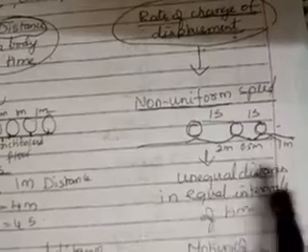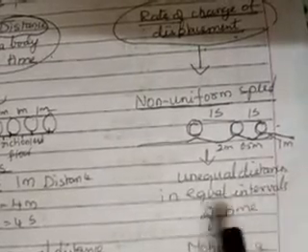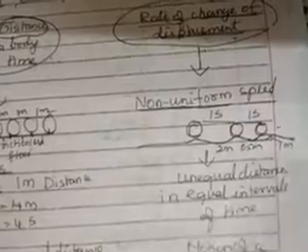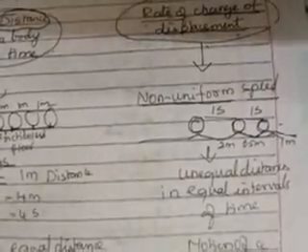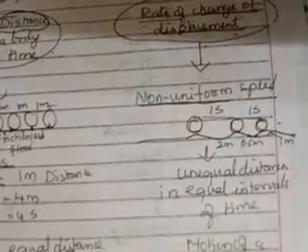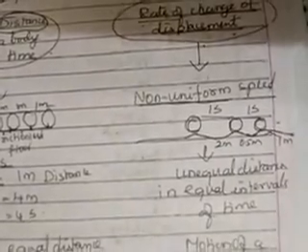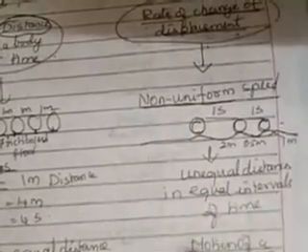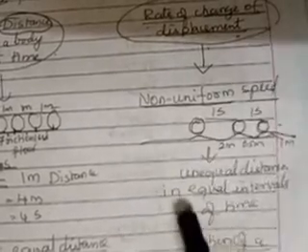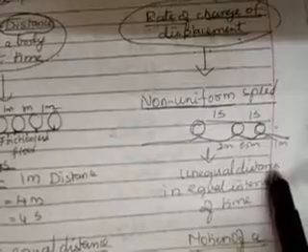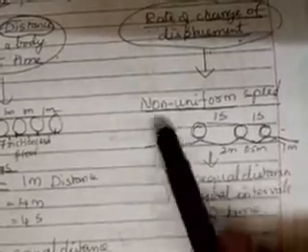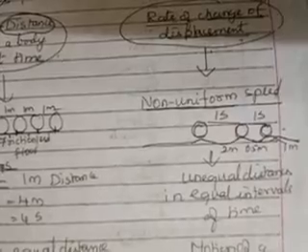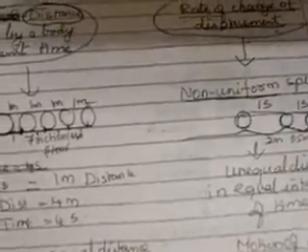So when a body covers unequal distances in equal intervals of time, look at this point. See, time can never change, children. 1 second, 2 seconds, like that only we calculate, is it not? The earth is rotating exactly 24 hours in a day, and the rotation is uniform. Therefore, when you are writing, even if it is non-uniform speed, you have to say only that the distance will be unequal, but the time will be the same. So when it is covering unequal distances in equal intervals of time, you can say it is moving with non-uniform speed. Example, motion of a car in a crowded street. Is it correct or not? When a car is moving on a crowded street, automatically its motion becomes non-uniform.